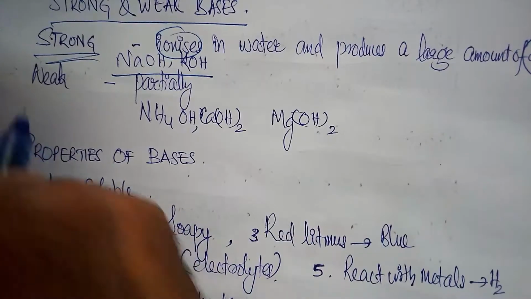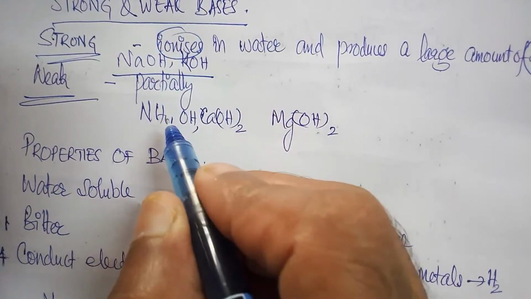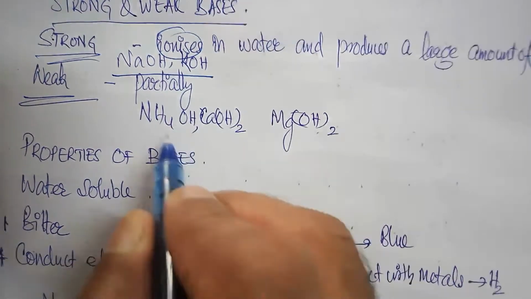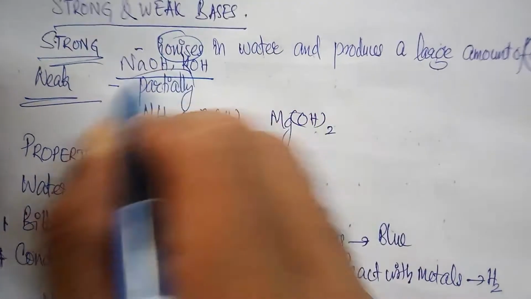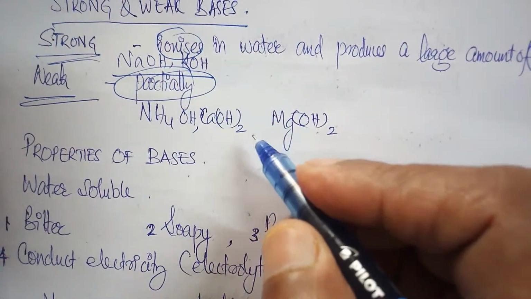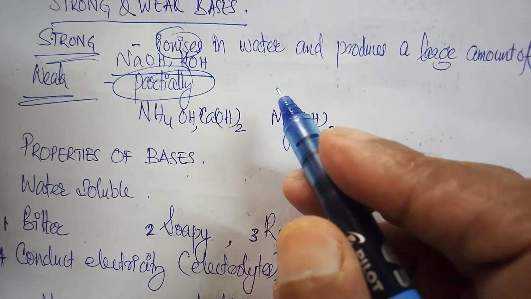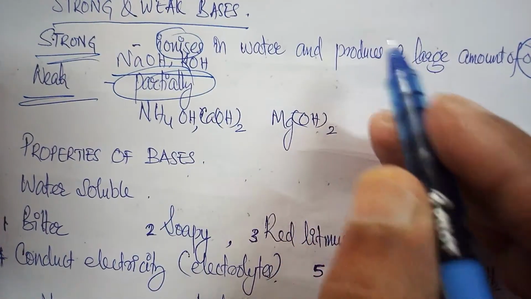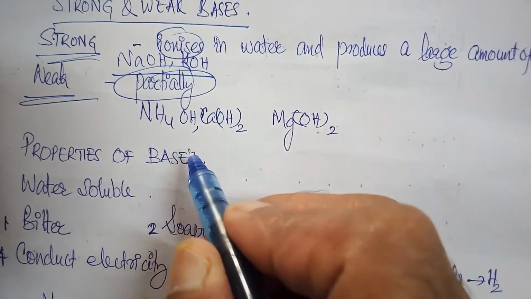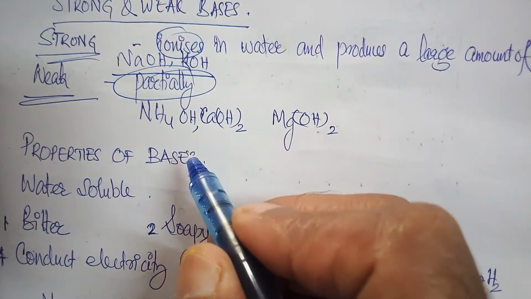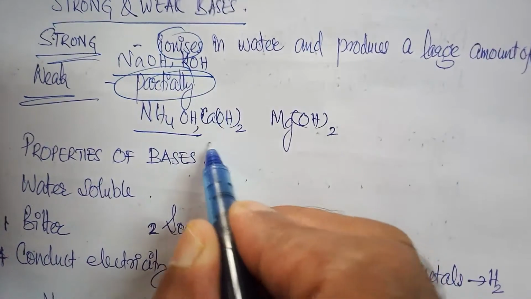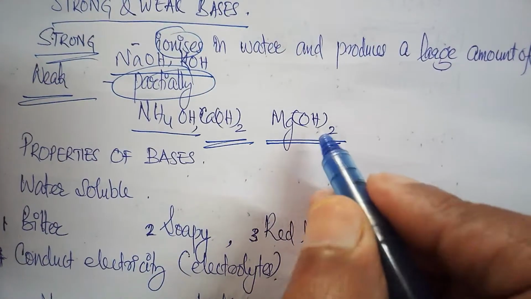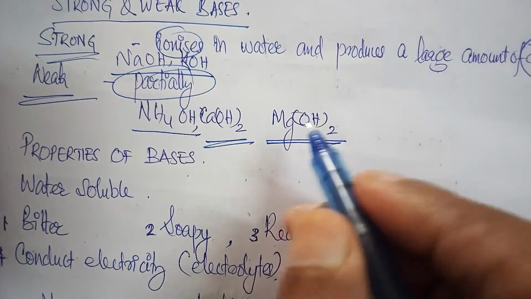And what is a weak base? Weak bases are the bases which are partially ionized in water, producing a small amount of hydroxide ions. It is called a weak base or a weak alkali. Ammonium hydroxide, calcium hydroxide, and magnesium hydroxide are examples of weak bases.